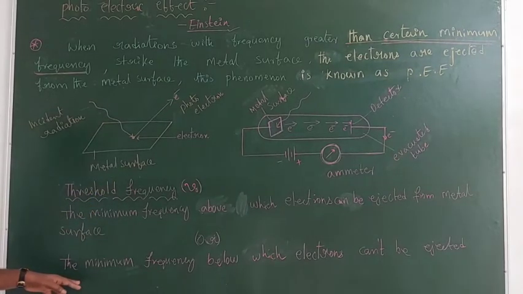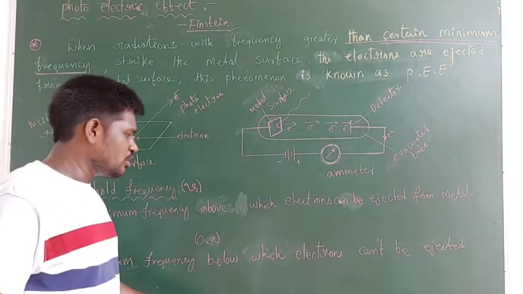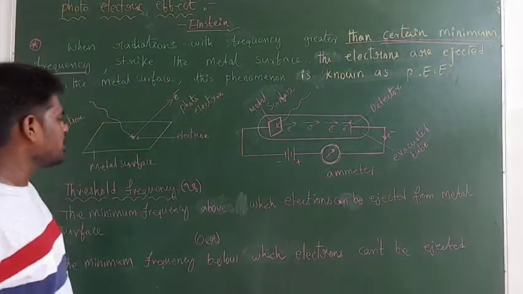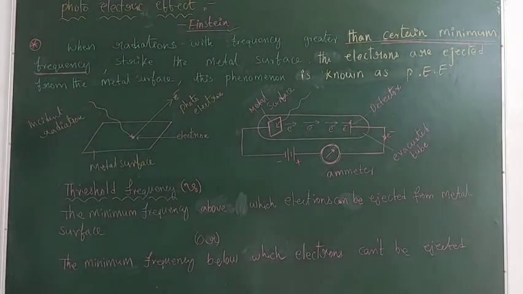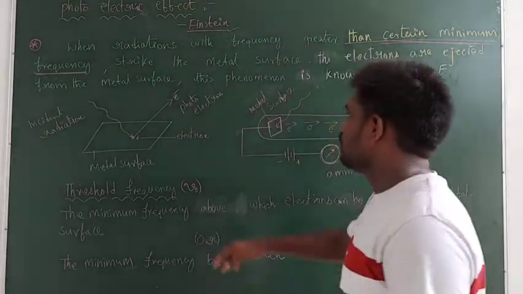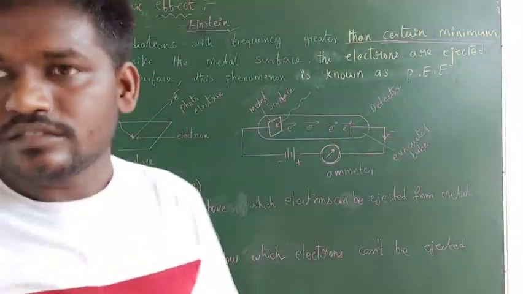Or there is one more definition: the minimum frequency below which electrons can't be ejected from the metal surface is also known as the threshold frequency. Now I will give you one example, from which you can easily understand.